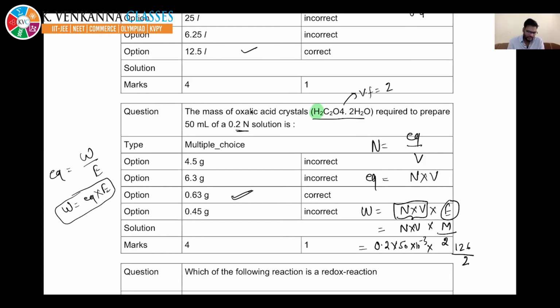You guys might be taking time to calculate the molar mass of this compound. Its molar mass will be 2 plus 24 plus 64 plus 2 into 18. This is its molar mass, that is 126. Okay, so write everything.